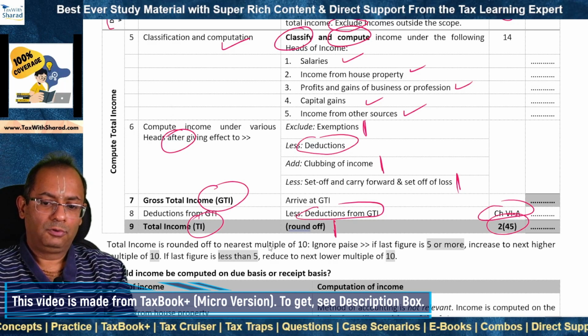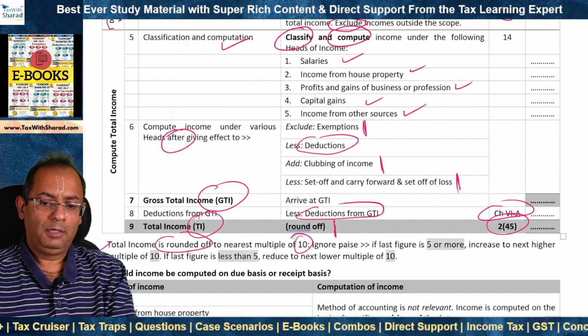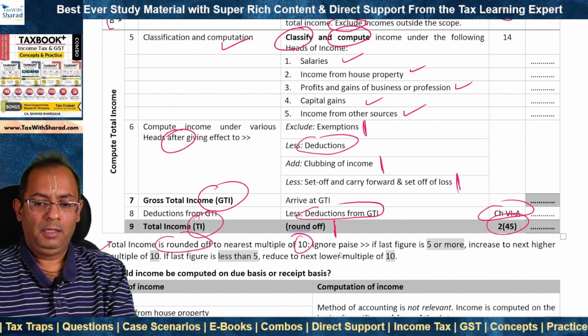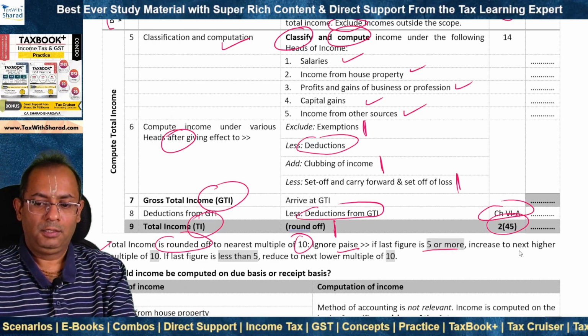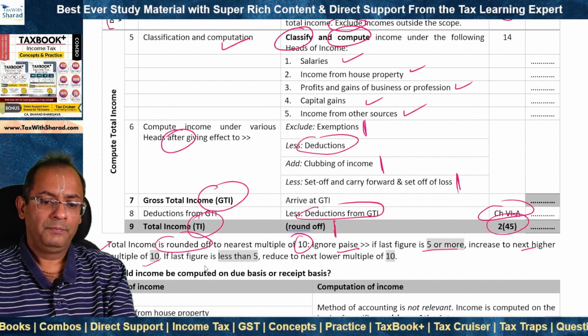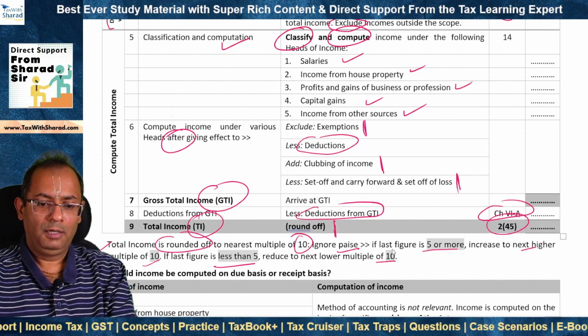Now this is supposed to be rounded off. So total income is rounded off to the nearest multiple of 10. And for this we ignore any paise. And then if the last figure is 5 or more, we increase it to the next higher multiple of 10. But if the last figure is less than 5, then we reduce it to the next lower multiple of 10.